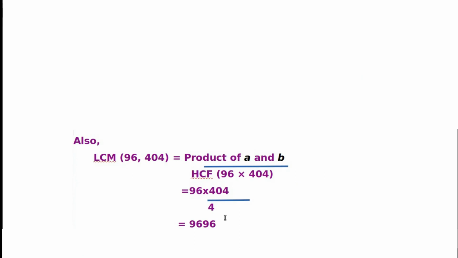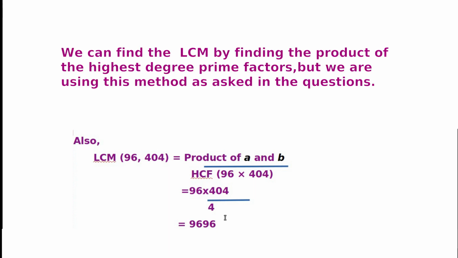Also, we can find the LCM of 96 and 404. We know HCF into LCM equals the product of the two numbers. So, we need to find the LCM of these two numbers. Here we can use this method. LCM of 96 and 404 we can write as the product of these two numbers divided by the HCF of these two numbers. So 96 into 404 divided by 4. Answer is